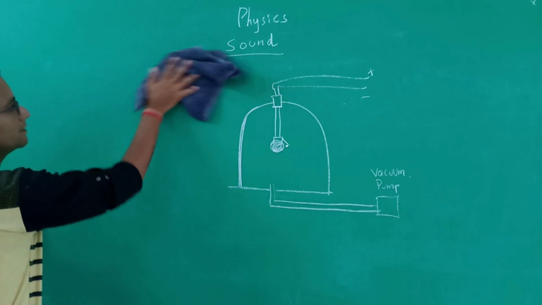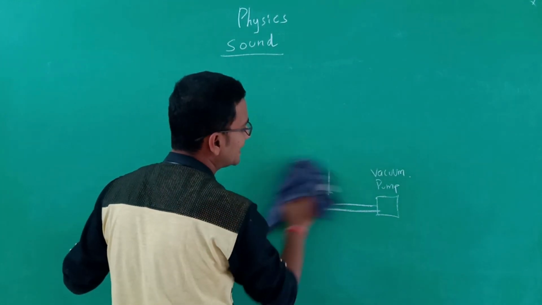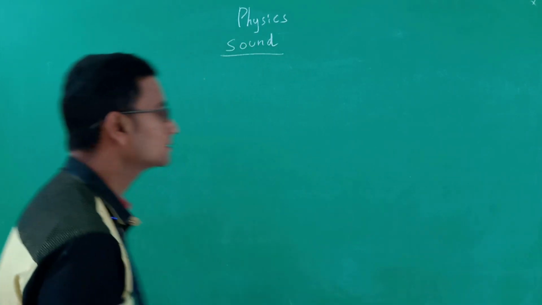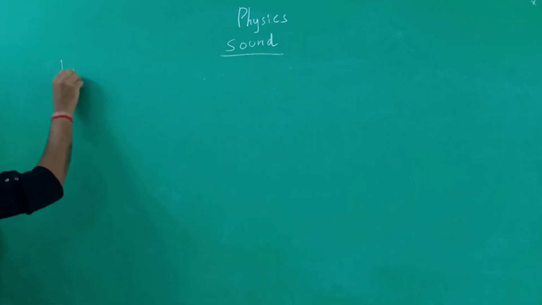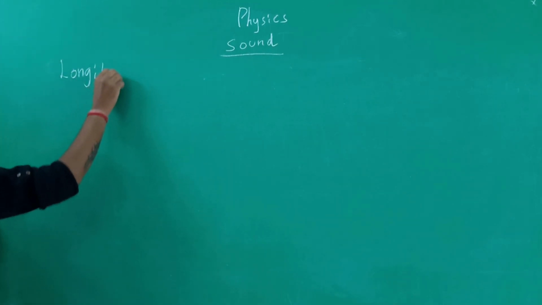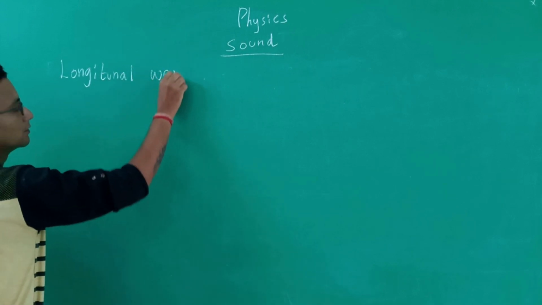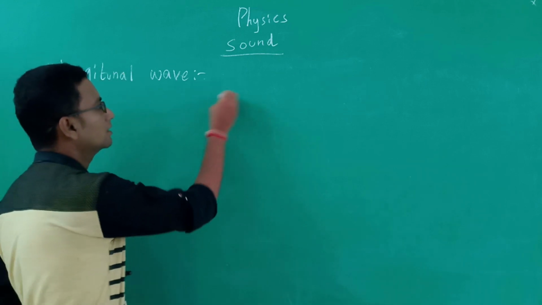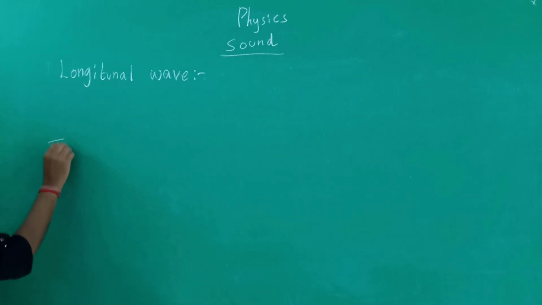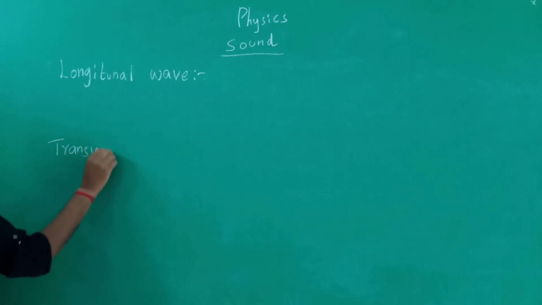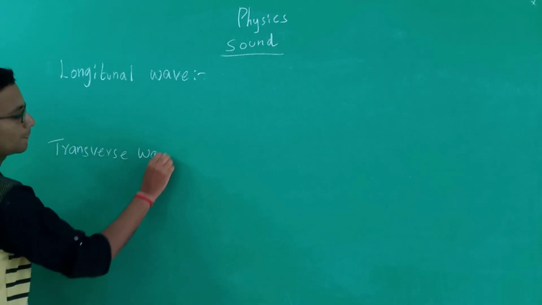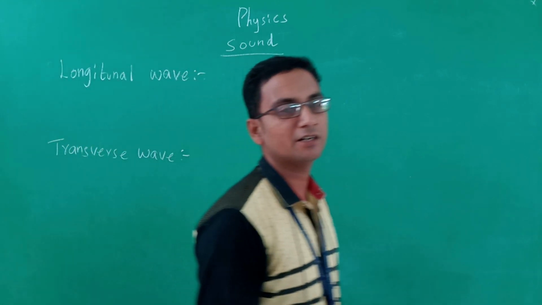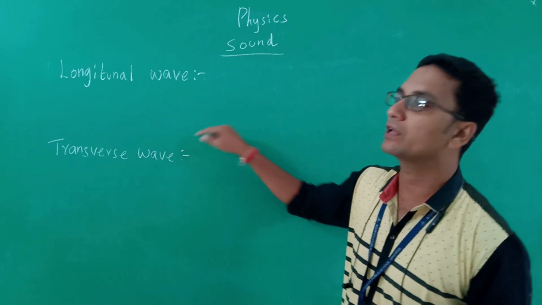So this is the bell jar experiment. From this experiment we conclude that sound needs a medium to travel. The next thing is the type of wave that a sound wave is. Sound wave is a longitudinal wave. There are two types of wave, longitudinal wave and transverse wave.